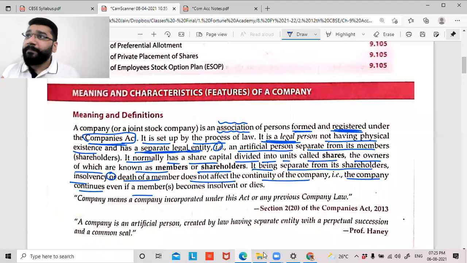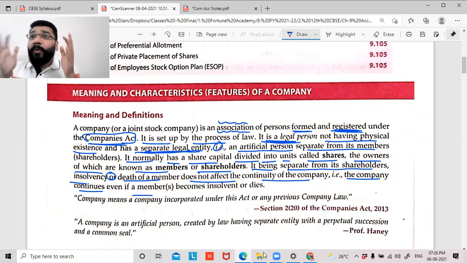He started the company in such a way that after his death, it did not affect the going concern or the continuity of the business. Why did it not affect it, when the founder of the company passed away? Normally, in case of a sole proprietorship concern, what happens? If the owner goes, along with that, the business comes to a halt. Even in a partnership, if one of the partners is the key person managing the business and he goes, then the business may come to a halt.